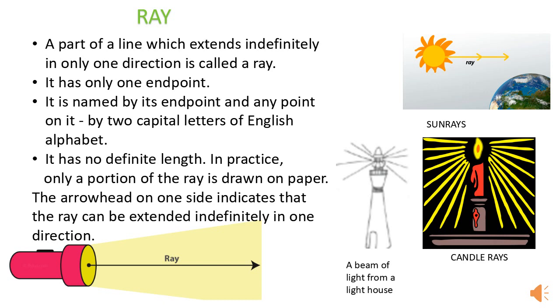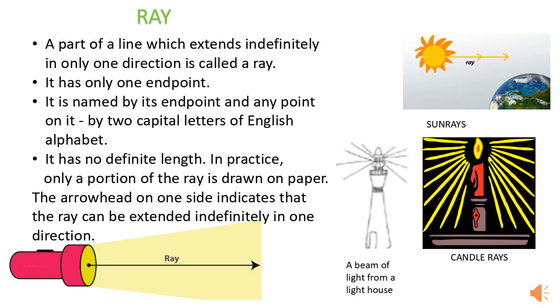So, what is a ray? It is also a part of a line which extends indefinitely in only one direction. That is a ray. So, how many endpoints does it have? It has only one endpoint.